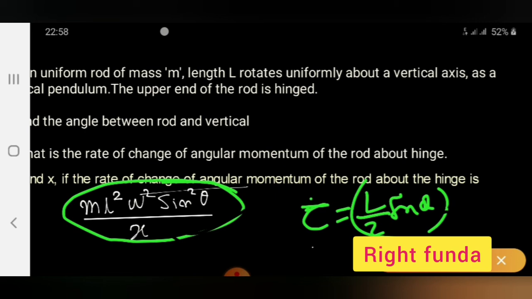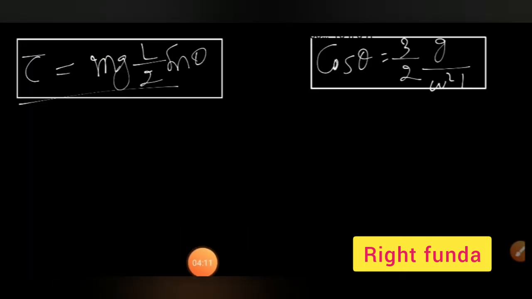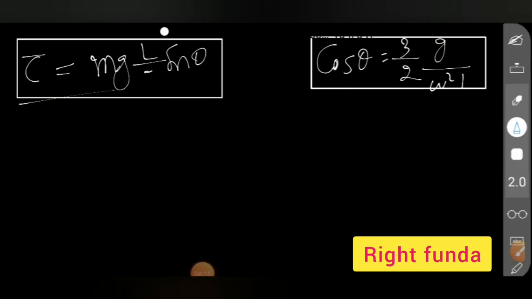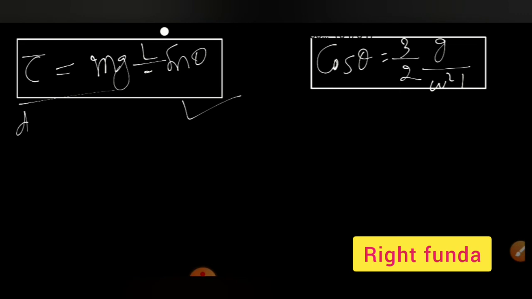If so, then calculate this one. In this case, what is missing? The g is missing. So if you substitute the value, we will get the answer. This is our answer for dL by dt, the rate of change of angular momentum. But if you want to compare with the given answers, g needs to be substituted.